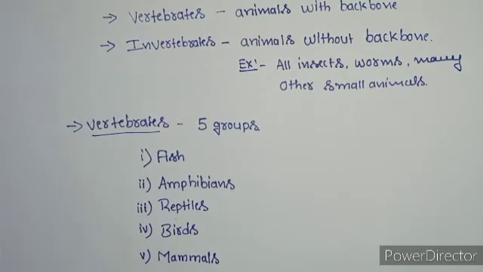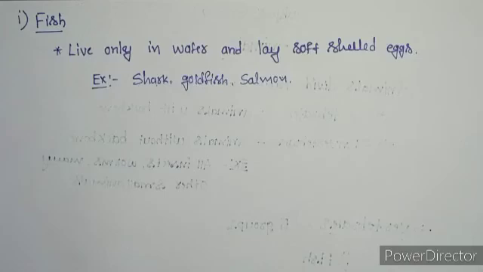Students, now let us learn one by one the different groups of vertebrates. Here, first, fish. These fishes are vertebrates that live in water, and they lay soft shelled eggs. Some examples for fishes are shark, goldfish, and salmon.